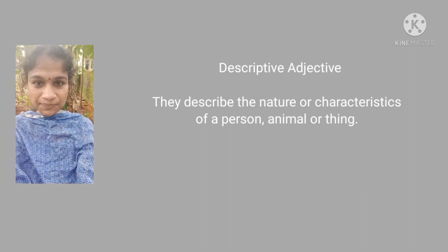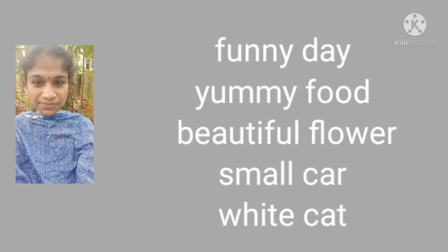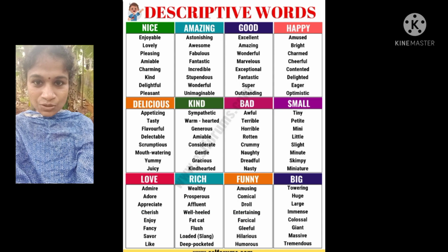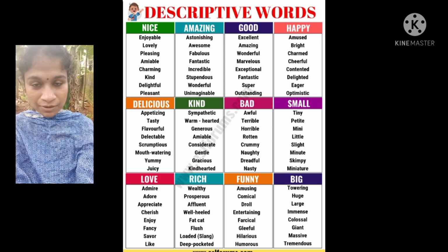Tall man, white car, yummy food, nice experience, wonderful day, etc. So descriptive adjectives tell about the nature or the characteristics of a person, animal, or thing. You can see more examples for descriptive adjectives here.